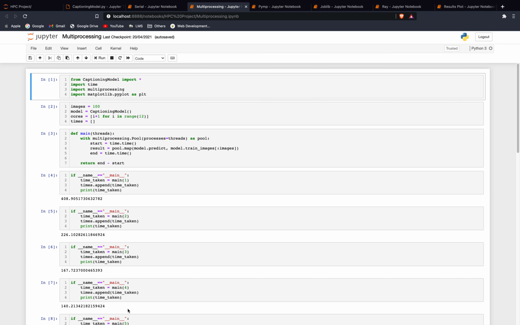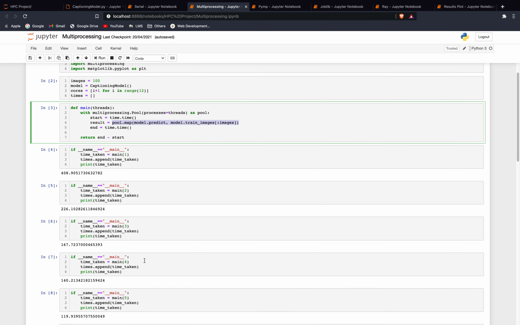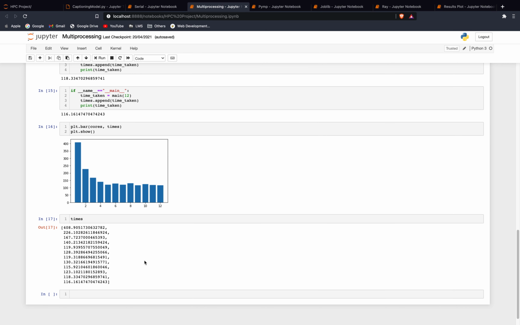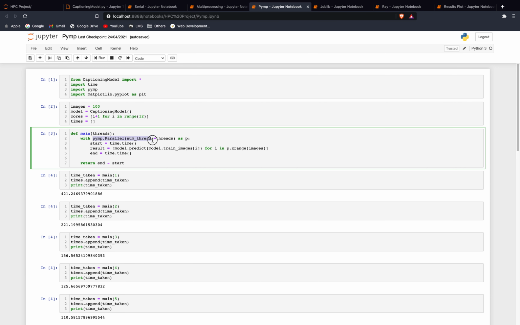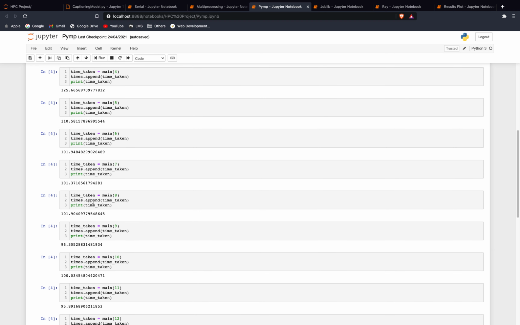And this is the Python's native multiprocessing library. Here we use a pool.map function for parallel scheduling. We use the generalized function for different cores, and finally plot the data. Following the same structure, we have PyMP, which uses a parallel function defined here to convert serial code to parallel without changing much of the syntax.